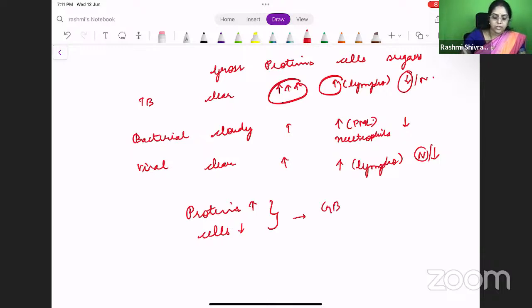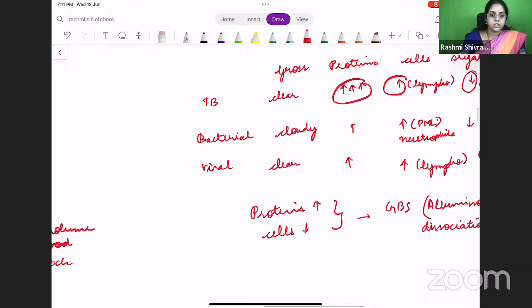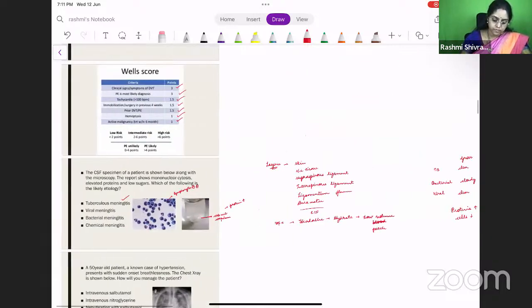It is characteristically seen in GBS, Guillain-Barré syndrome, which is albuminocytological dissociation, right? Yes. Albuminocytological dissociation. So the next one is, what are the contraindications to do LP? Basically, it is an increased intracranial tension, a local skin infection or an abscess, a spinal deformity. All these things are contraindications for performing a lumbar puncture, right? Yes. So next, move on to the next question.